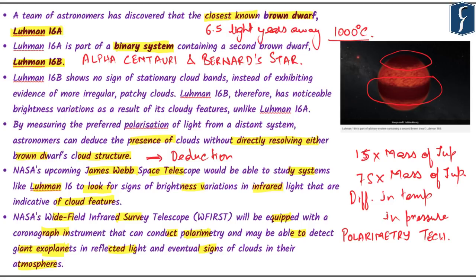So this observation is very important from the perspective of understanding multiple things. It is important for understanding brown dwarfs. It is also important for understanding binary stars, and what kind of nomenclature is being followed. Apart from that, NASA's James Webb Space Telescope and NASA's Wide Field Infrared Survey Telescope are also important from the perspective of the coming prelims examination.